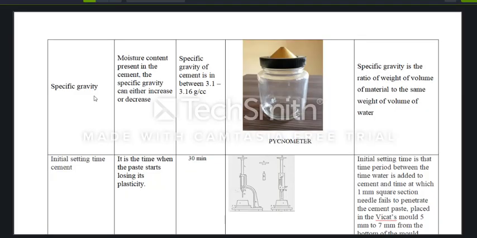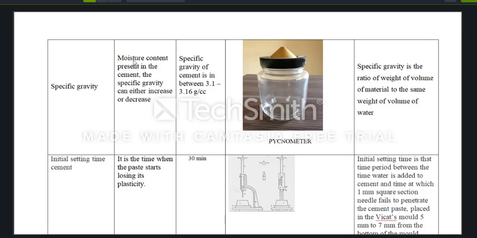The next test conducted on cement is specific gravity. What is the importance of specific gravity of cement, or why do we conduct the specific gravity test on cement? We know every material has pores. If the cement contains more pores, they are filled with moisture. So cement undergoes a chemical reaction when it is exposed to the atmosphere, and this process is termed hydration.